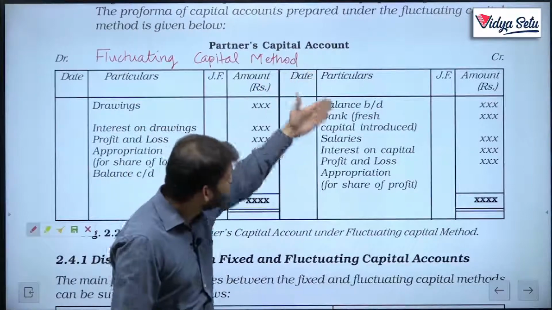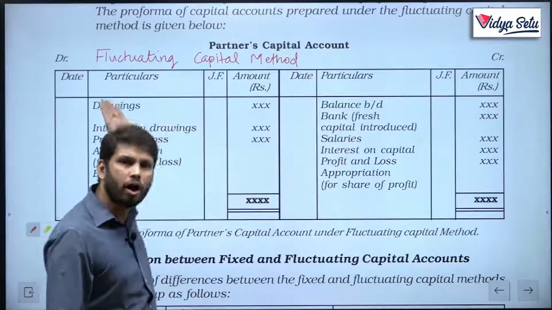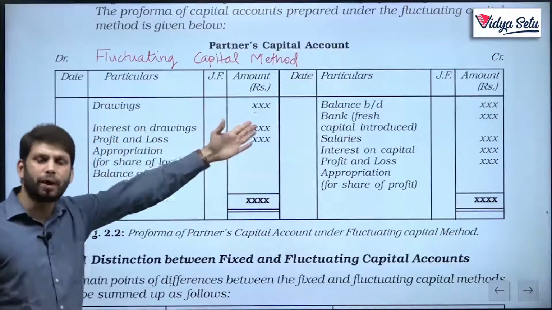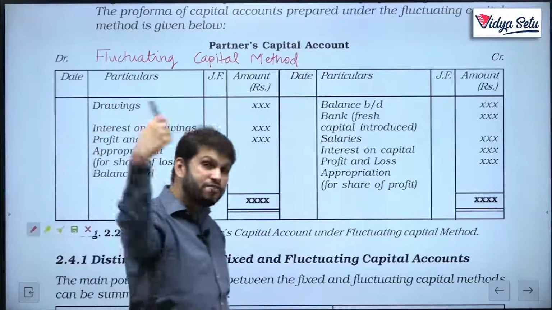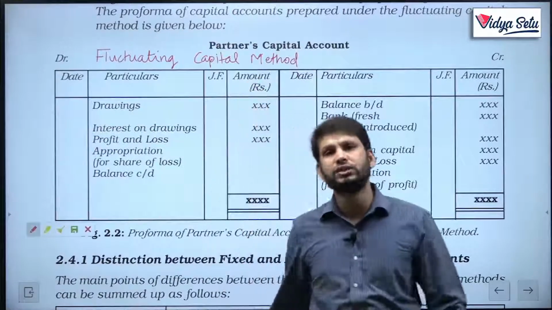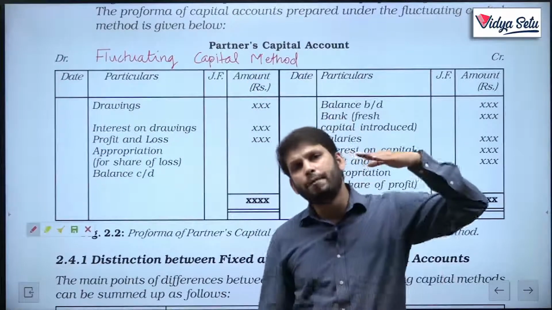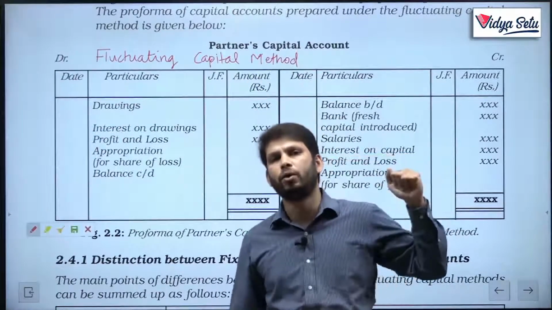Why? There are so many things which will be added to or reduced from those amounts that the final answer will be different. So the amount fluctuates. If you have understood this, you have understood the fixed capital method, where the capital amount remains fixed.